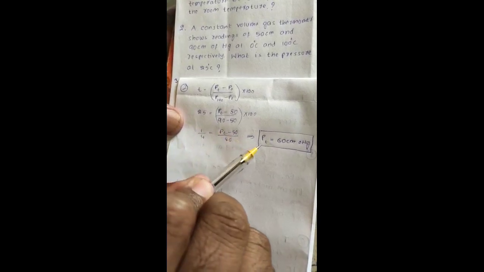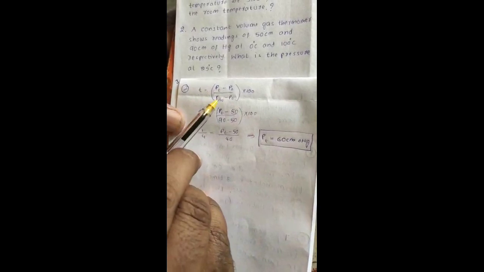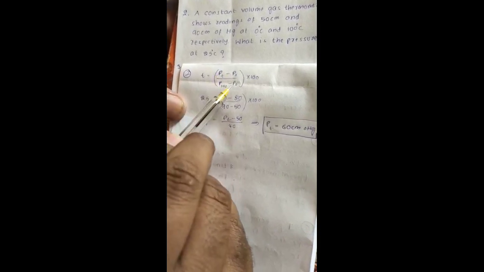One more point is that the units of pressure, you know, are Newton per meter square or Pascal, but here it is centimeter of Hg. In this formula there is no need to convert the units into Newton per meter square. Why? Because here the numerator and denominator units cancel each other. No need to worry about it.